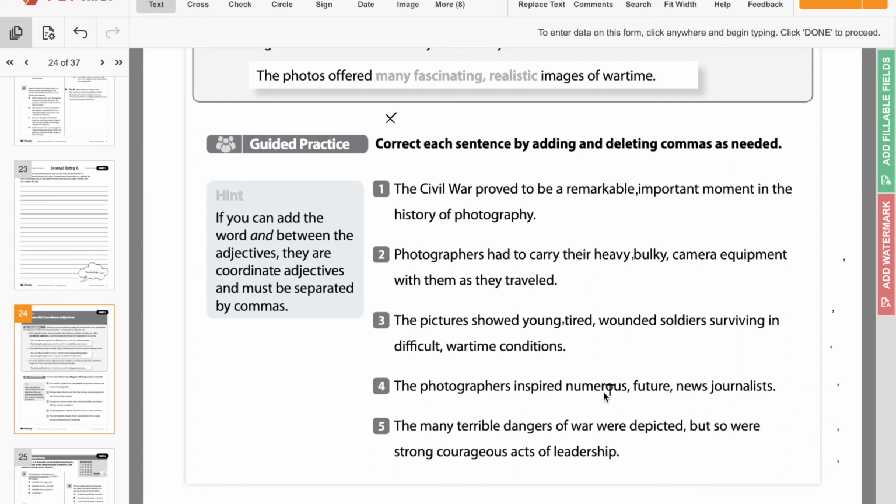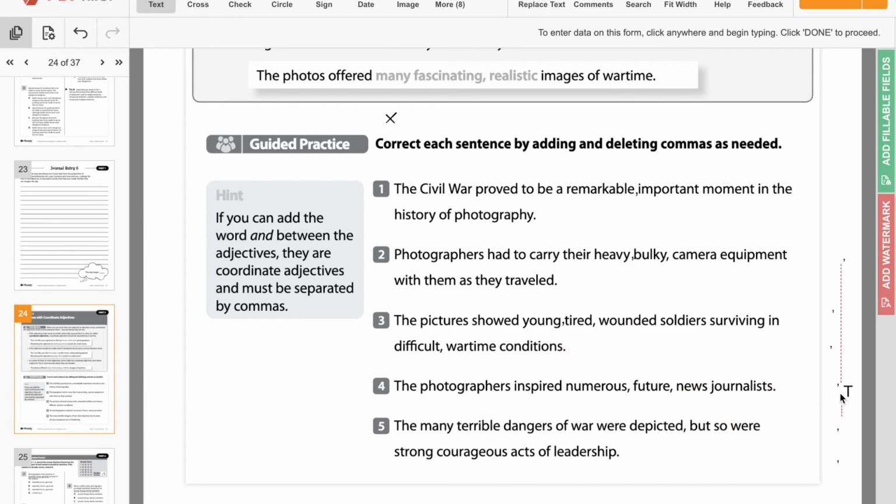No, because numerous and future are both descriptive words. News is also a descriptive word for journalists. So all of those belong in front of it. We do not need to add or take away any commas there. It just all stays the same.